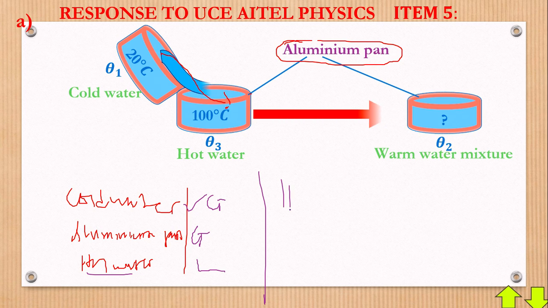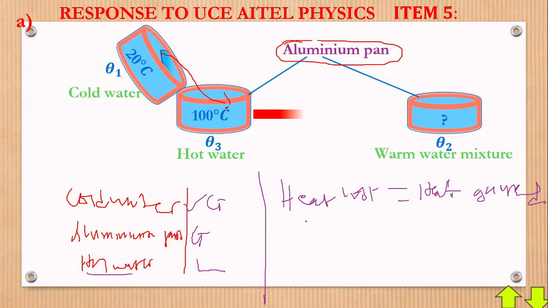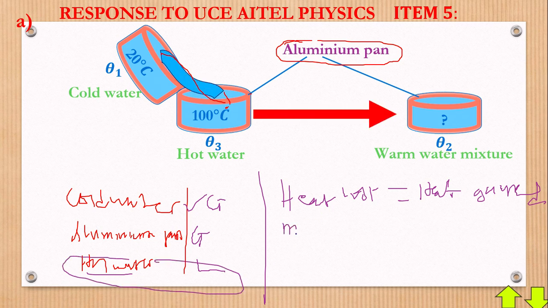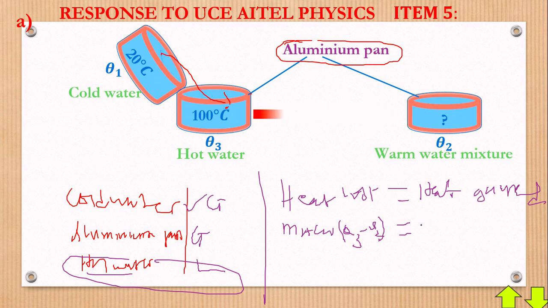Now, what does it mean? We know the rule that heat lost is equal to heat gained. Heat lost, we have only hot water. Therefore, we shall say the mass of hot water, times the specific heat capacity of water, times the temperature change, which will be theta 3 minus theta 2. Just like we did earlier, if you check item 4, it has a resemblance to this.